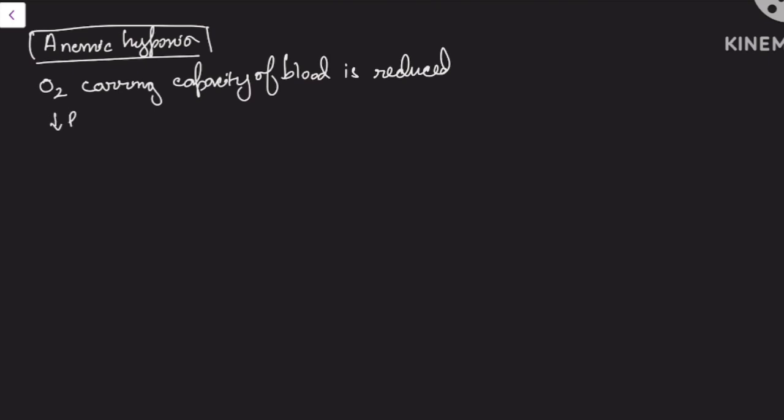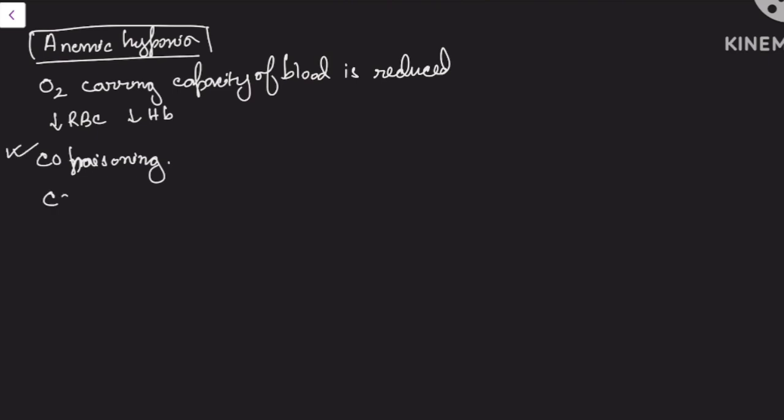What can be the cause? Decrease in RBC or defect in RBC, and defect in hemoglobin or decrease in hemoglobin. So this type of hypoxia is seen mainly in carbon monoxide poisoning, and this is an example of anemic hypoxia.